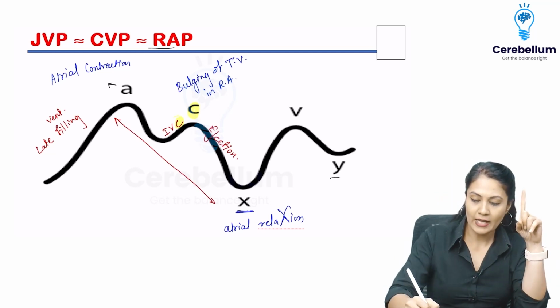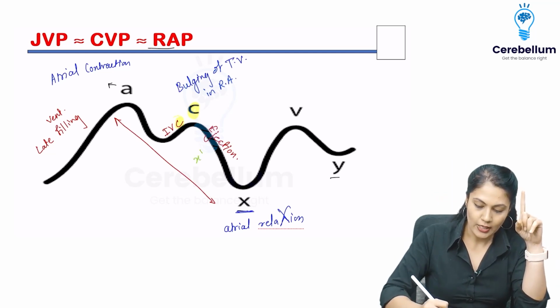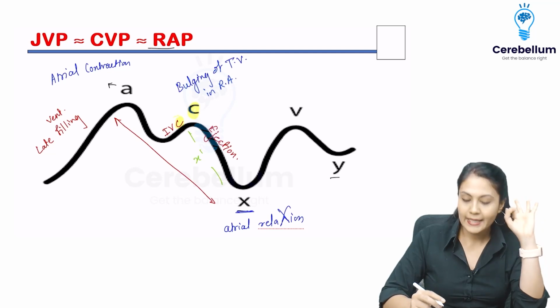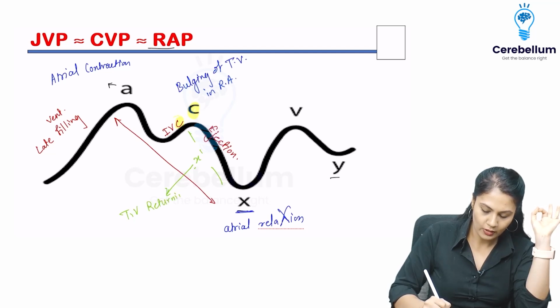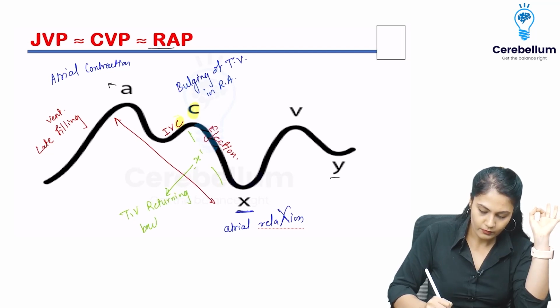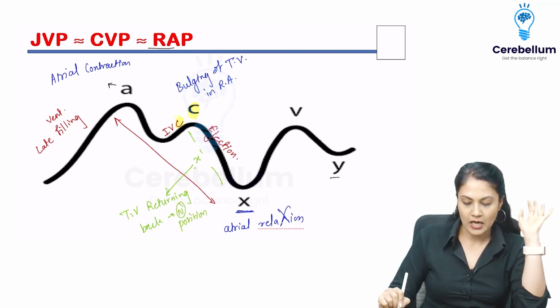But specifically, if they ask about X dash, that is going to be this phase. It is because of the tricuspid valve, TV, returning back to its normal position. Because of that, I'm going to have X dash if they specifically ask about it.